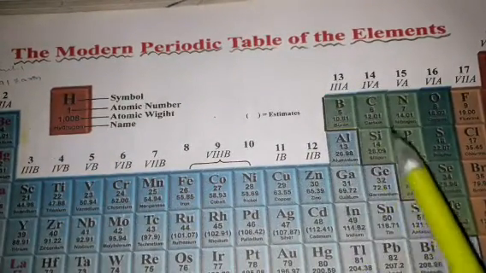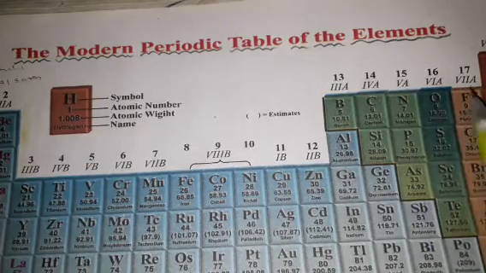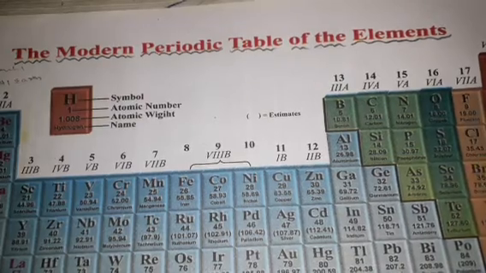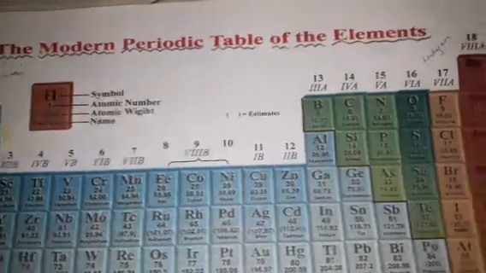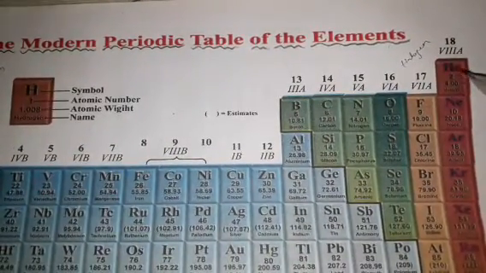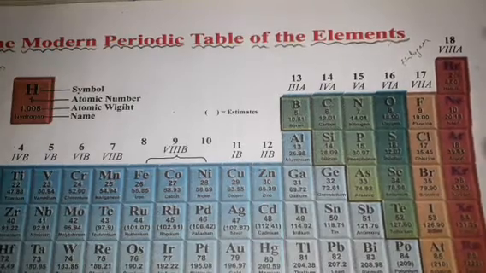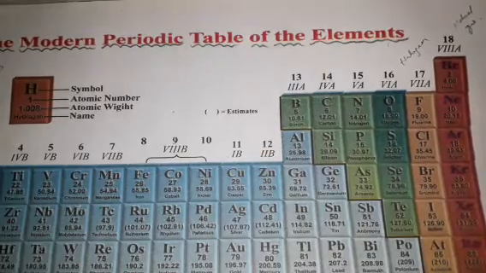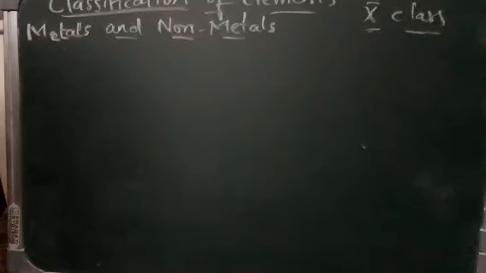And you can see the boron family, carbon family, nitrogen family, oxygen family, fluorine family, or also you can call them the halogen family. Okay, and you have the 18th group, you can call them the noble gas family. Okay, noble gas family. Now about metals and non-metals.